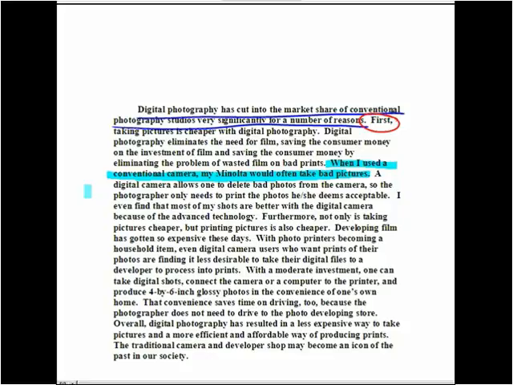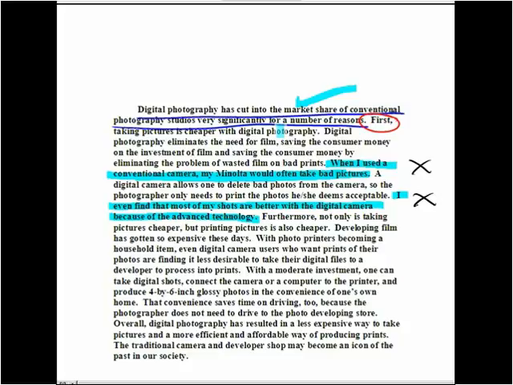Continuing, a digital camera allows one to delete bad photos from the camera, so the photographer only needs to print the photos he or she deems acceptable. I even find that most of my shots are better with the digital camera because of the advanced technology. Well, this may be true, but it's off the topic. The fact that your shots are better with the digital camera is not the topic of the paragraph. The topic of the paragraph is that digital photography has cut into the market share of conventional photography. We have discovered two sentences that don't belong in this paragraph, that are actually distracting from the main point.